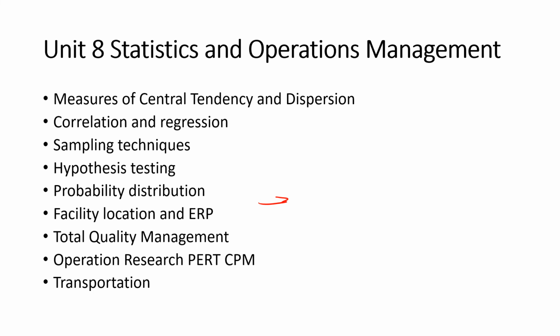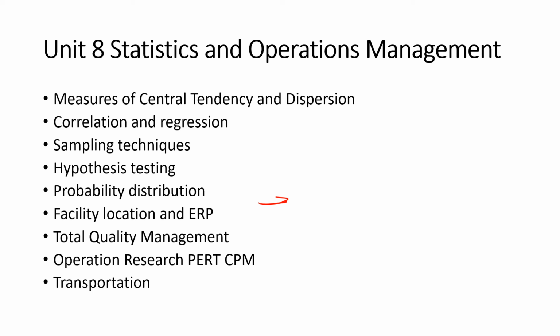In operations management, you have to see facility location and enterprise resource planning, the trends followed, the basic modes of facility location, which points should be taken care of while locating our business. Then enterprise resource planning is also an important topic, especially you should know about the process and types of ERPs.